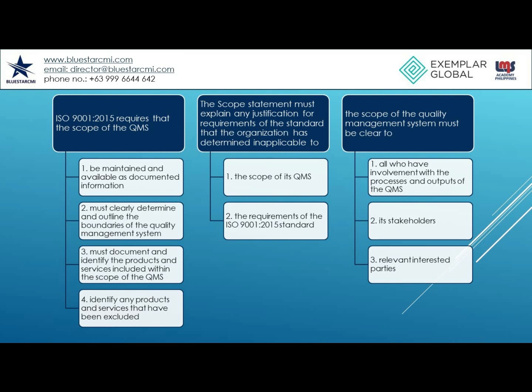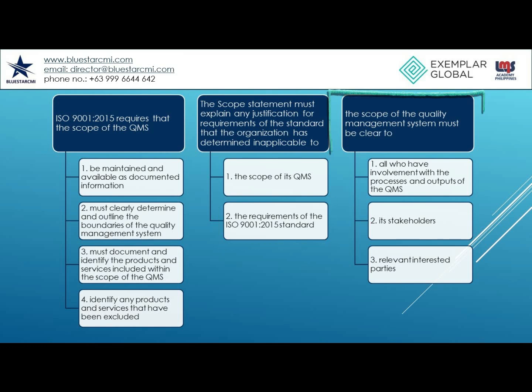ISO 9001:2015 requires that the scope of the QMS be maintained and available as documented information, and must clearly determine and outline the boundaries of the quality management system. It must document and identify the products and services included within the scope of the QMS, as well as identify any products and services that have been excluded. This documented scope statement must also explain any justification for requirements of the standard that the organization has determined inapplicable to the scope of its QMS, and the requirements of the ISO 9001:2015 standard.